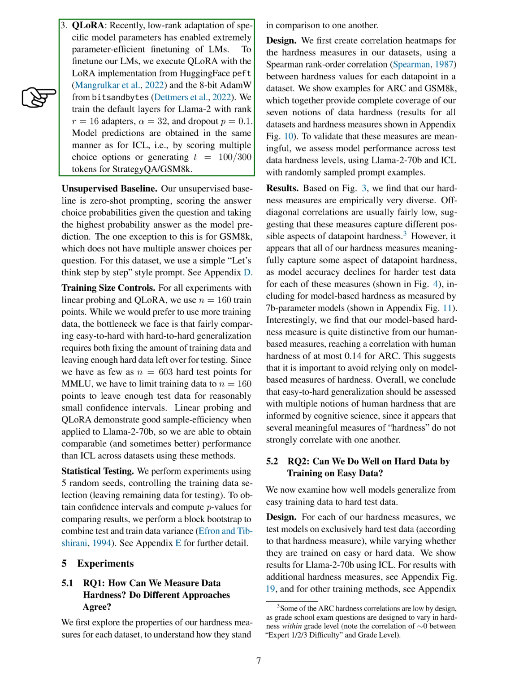QLoRA is a recent method that uses low-rank adaptation of specific model parameters for extremely parameter-efficient fine-tuning of language models. We used the LoRA implementation from Hugging Face and the 8-bit AdamW from bitsandbytes to fine-tune our language models. Model predictions were obtained in the same manner as for in-context learning.